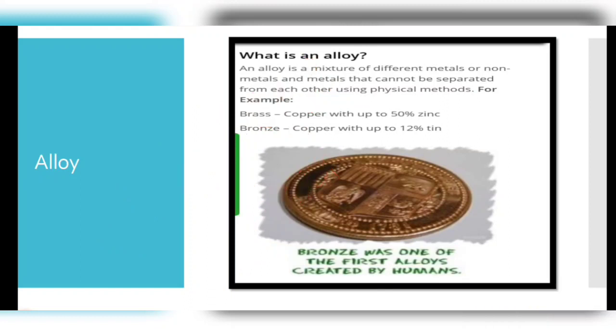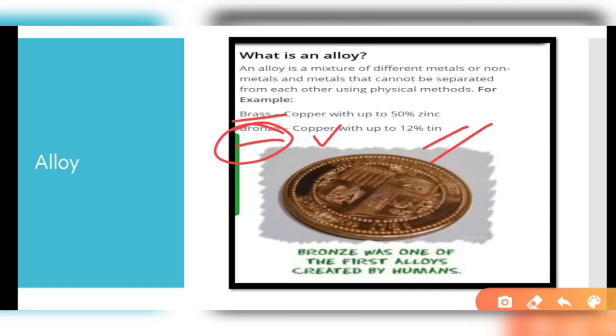Brass and bronze are also kinds of alloys. Bronze was the first alloy created by humans, and it has copper in it with up to 12% of tin mixed in. In brass, copper is mixed with up to 50% of zinc.